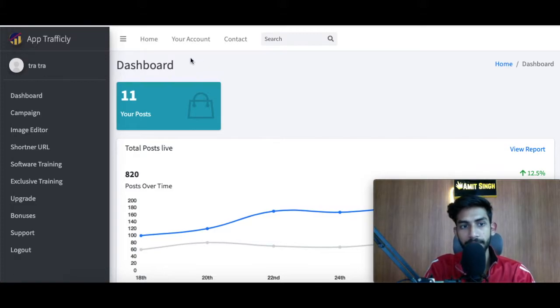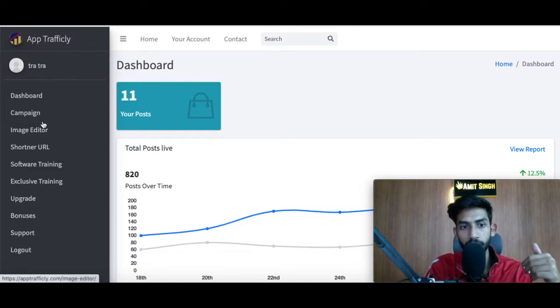Now I'm here inside the members area of Trafficly, and during this review I will be giving you a full run through of this web-based app. Now in a nutshell, Trafficly, as I told you, is a web-based app. It has a lot of tools.